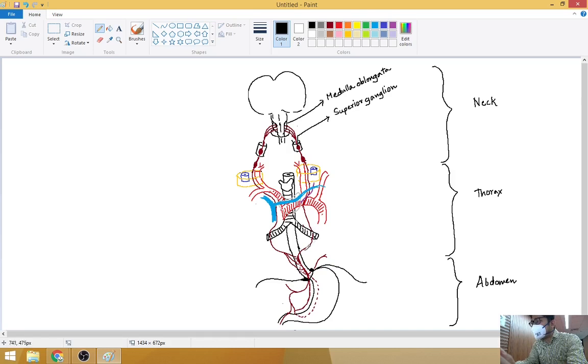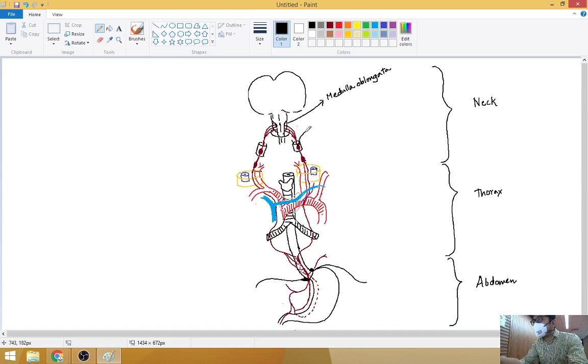Then again it comes down. The right one forms the posterior gastric branch, the left one forms the anterior gastric branch, and we will see these branches. Okay, till now I think it's okay. Now here, from the superior ganglion it gives, so this is more important for the PGs. You don't have to go into details for the UGs. If you can remember through this chart, it's enough.